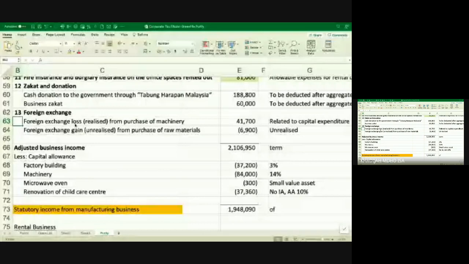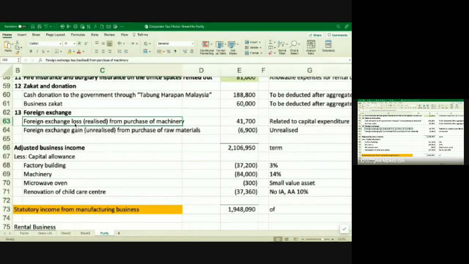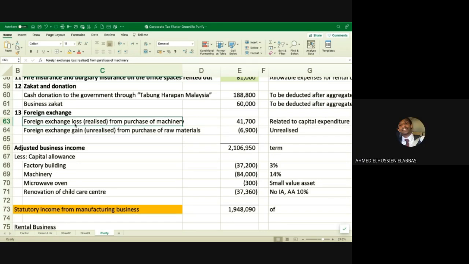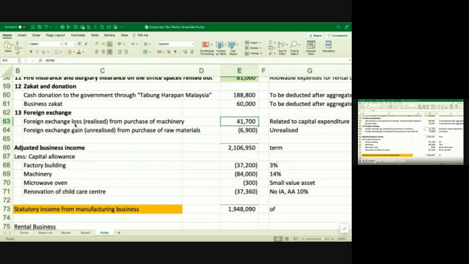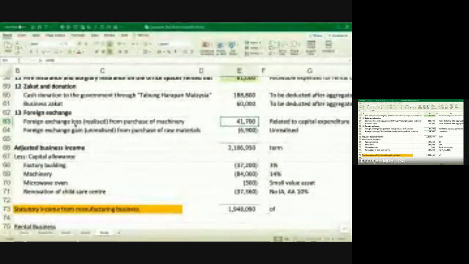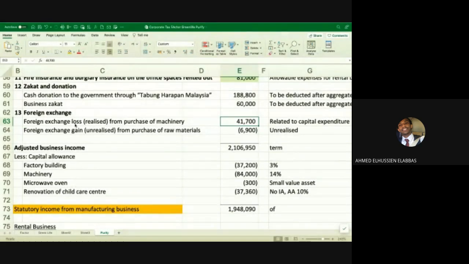But if it's a loss, in this case the loss, even though it's realized, it's from capital. Purchase of machine is capital in nature. Even though it's realized, it's still not allowed. But if we say that it's realized from purchase of raw material, is that allowable? What if I have foreign exchange loss realized from purchase of raw materials? Allowable or non allowable? Allowable. So if allowable, then what will be your adjustment? It will be nil.